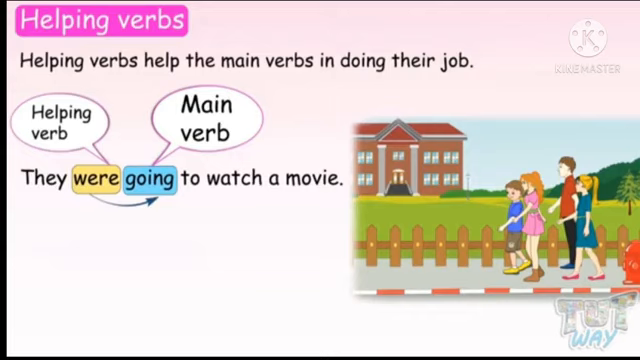For example, you can see: they were going to watch a movie. So the main verb here is going. And in order to give a complete meaning to the sentence, we need the help of were. It is past tense. Otherwise, we can say they are going to watch a movie, then it will be present tense. So in order to help the main verb, we are using the helping verb.